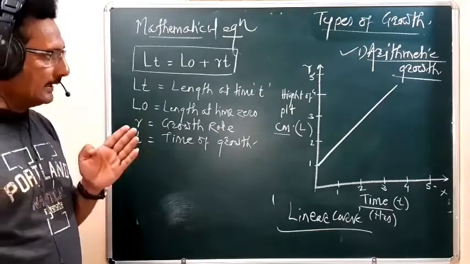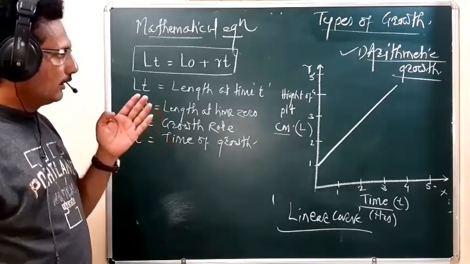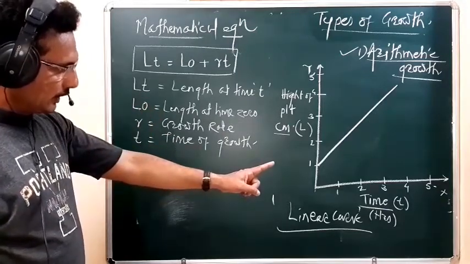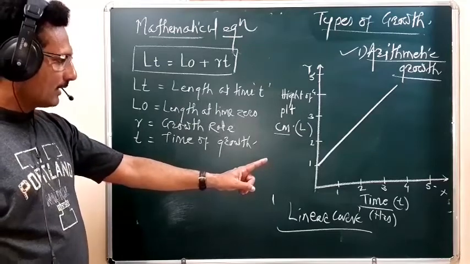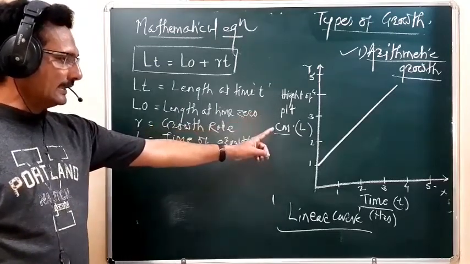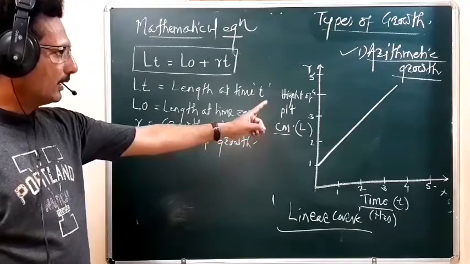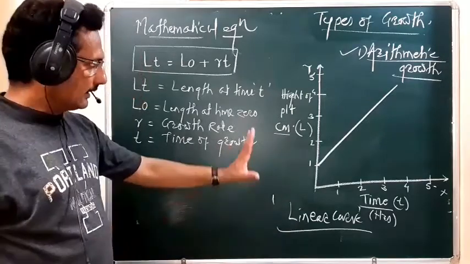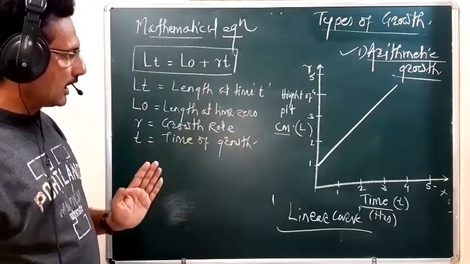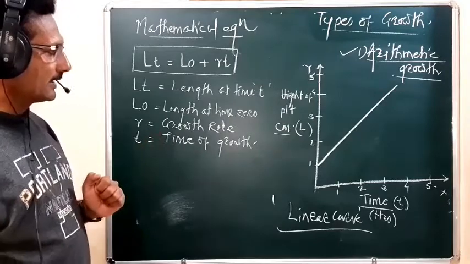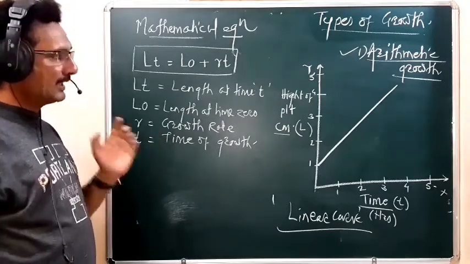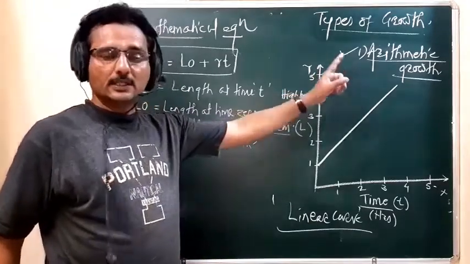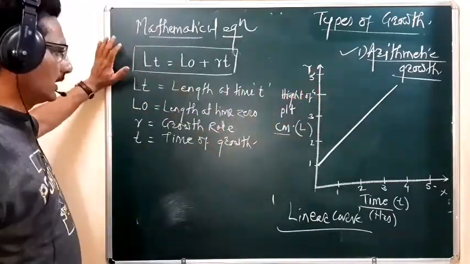When we plot a graph with time on the x-axis and the increase in length or height of the plant on the y-axis, we have the linear curve, and this graph we can represent by using the mathematical equation. In the sense, the arithmetic growth we represent with the help of this mathematical equation.